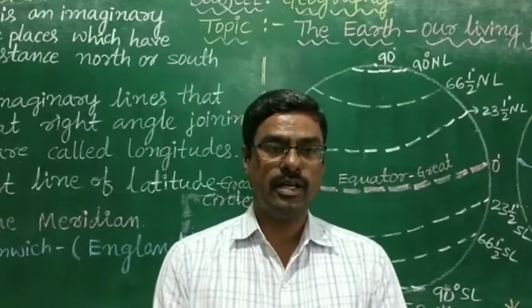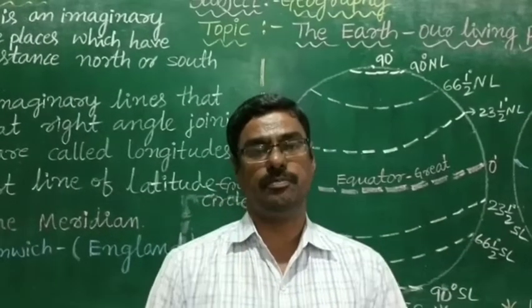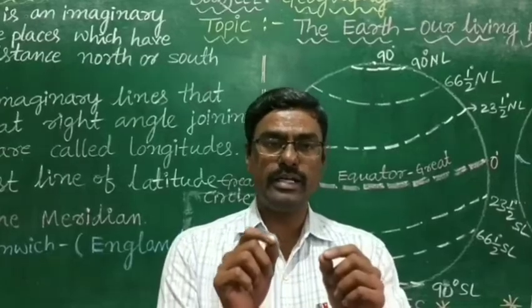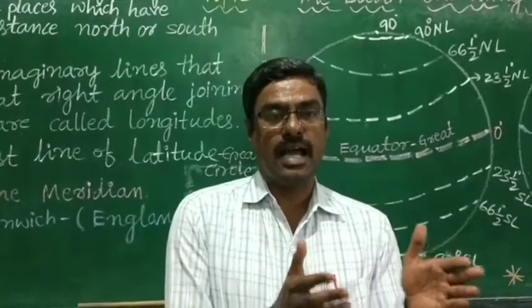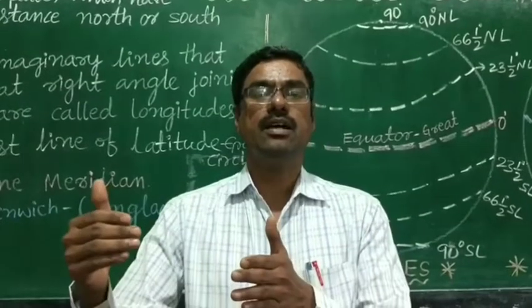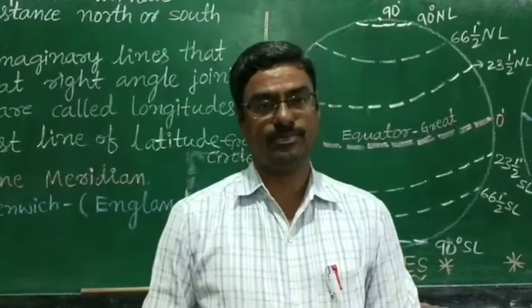Dear students, Earth is spherical in shape. Therefore, it is difficult to locate the places, directions and calculate distance of different places.